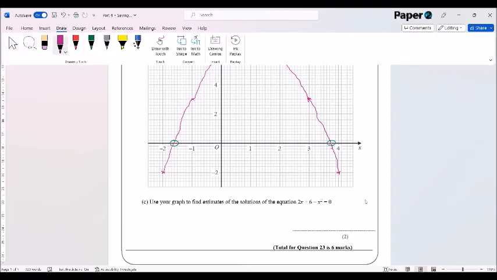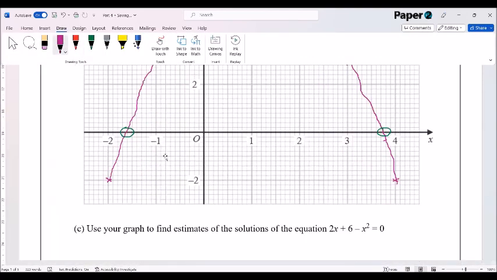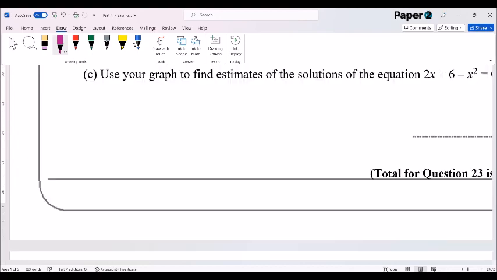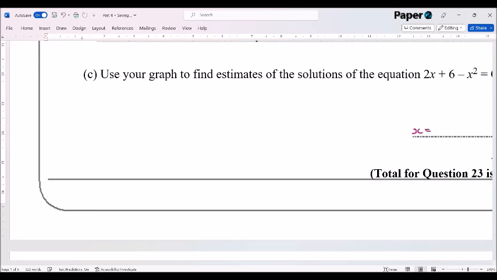So we're just going to zoom in a little bit and have a look and see what they are. And we can see that it says estimates. So we can see here that's -1, that's -1.5, that's about -1.6 there. So -1.6 is the first value of x. So in the graph we've got x equal to -1.6. Or let's have a look at the second one.